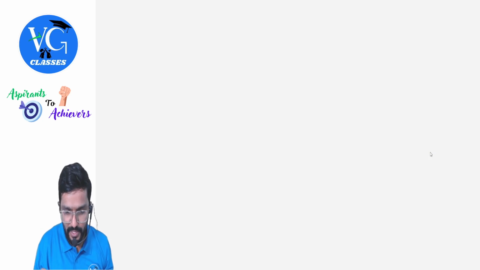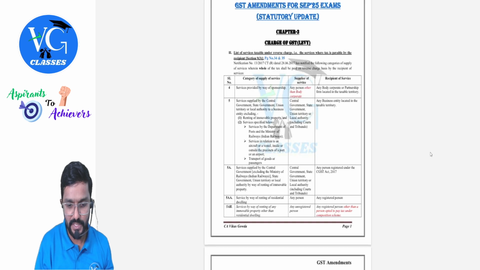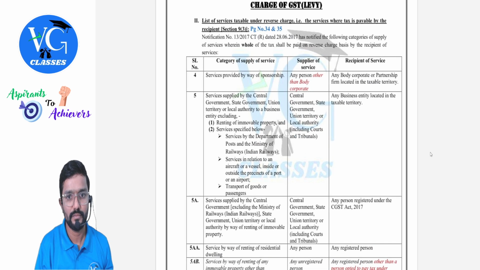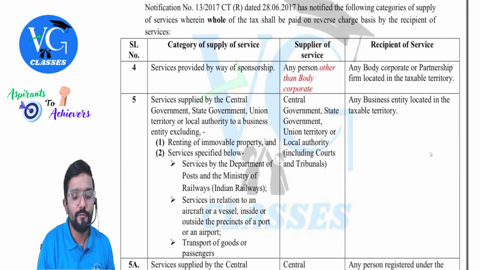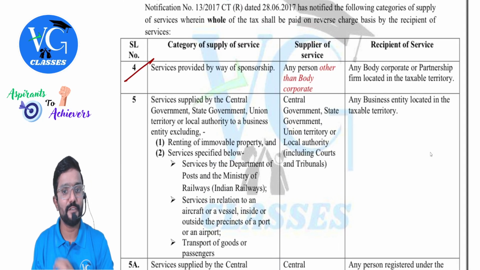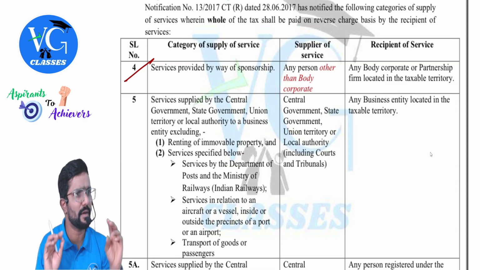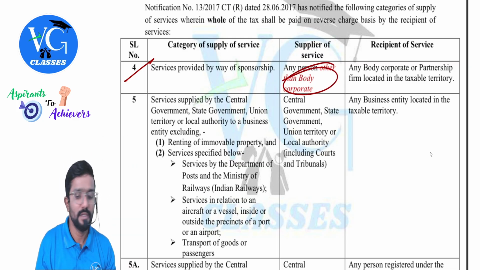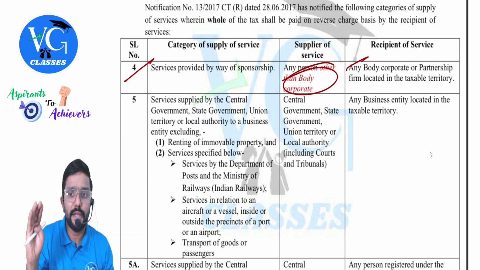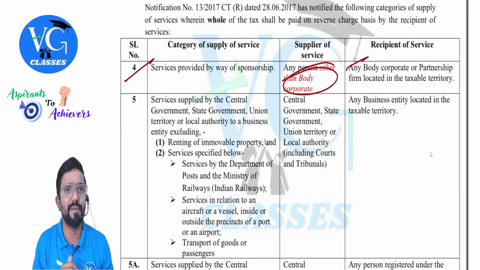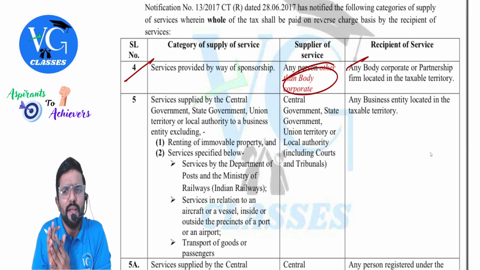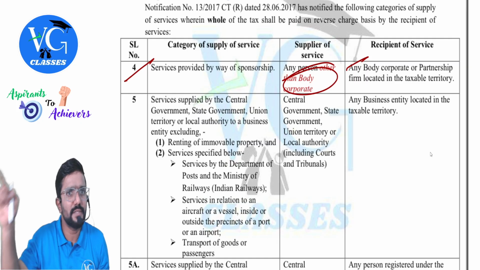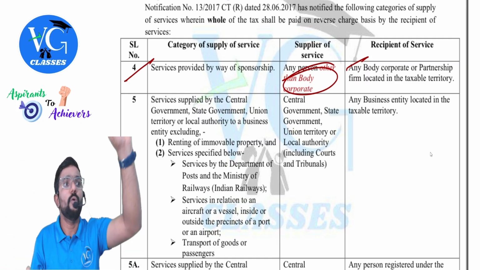Now, let us go back to this amendment. Let me read it once again. Fourth entry: services provided by way of sponsorship. Any person other than body corporate should be the supplier. Sir, what if it is body corporate? FCM. Recipient should be whom? Any body corporate or partnership firm located in taxable territory. Sir, what if the recipient is not a body corporate or partnership firm? Correct. If all the conditions are satisfied, RCM. If not, FCM. Hope you are getting it.